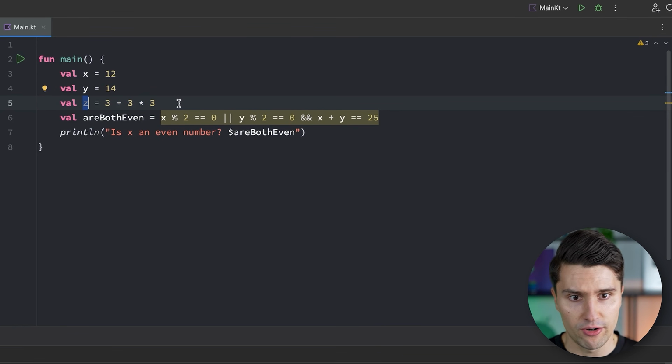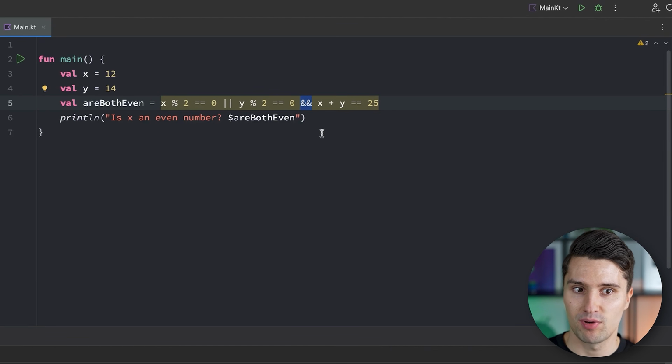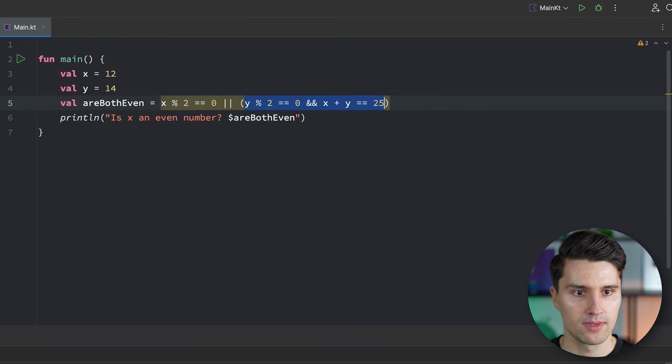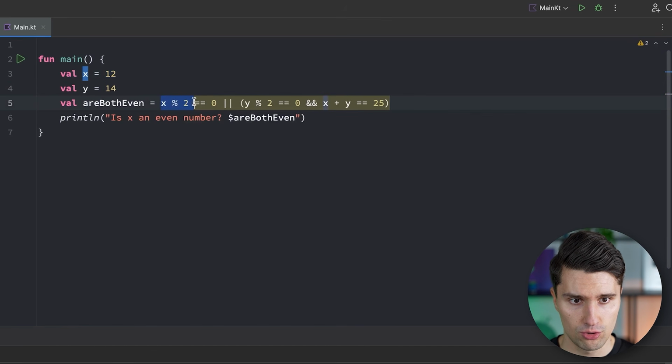And the same types of priorities we also have with these logical operators. So AND is actually always prioritized. So what we don't see here, but what the compiler will add is actually parentheses. So it will first evaluate the conditions that are chained via an AND, and then take the end result of that and compare it via an OR with the first condition. And since the first condition, x being equal to 12, is true, since that's an even number, the compiler won't even look at the second condition anymore, because the first condition is already true, and one true is already enough in order to make the end result true.